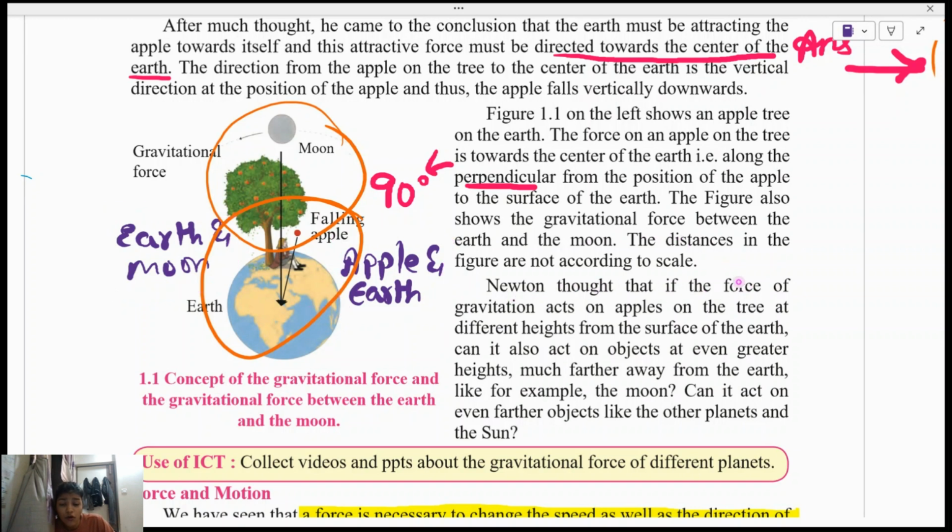Newton thought that if the force of gravitation acts on apples on the tree at a different height from the surface of the earth, it can also act on objects at a greater height, much farther away from the earth, like for an example, the moon.